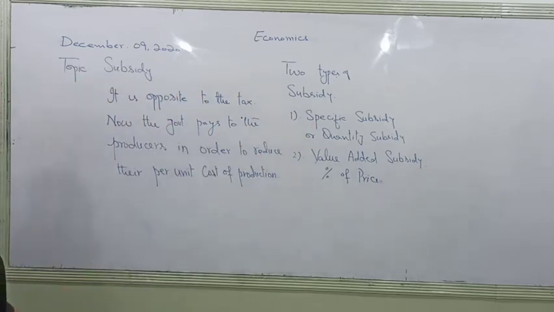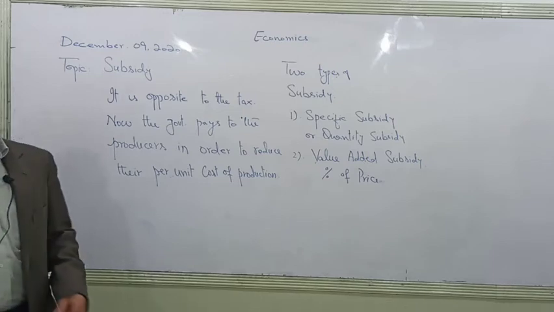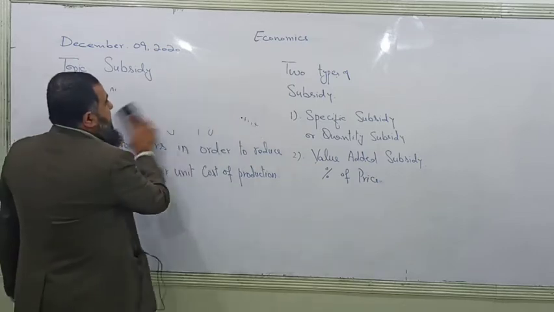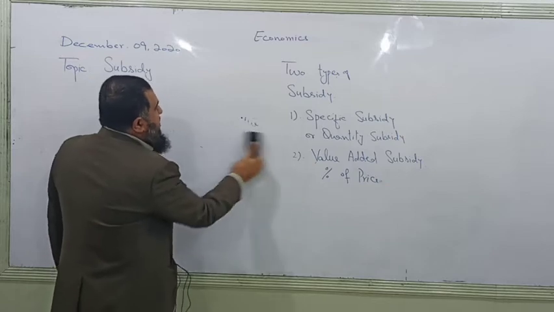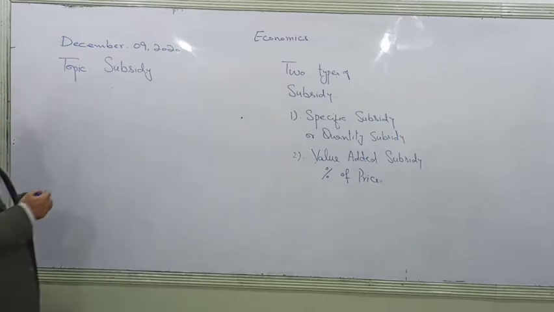So one diagram was left over yesterday. I will draw it at the end of this lesson. Okay. Now see what is meant by quantity subsidy. It is a per unit subsidy. When a subsidy is provided, it is the same as a reduction in the per unit cost of production.